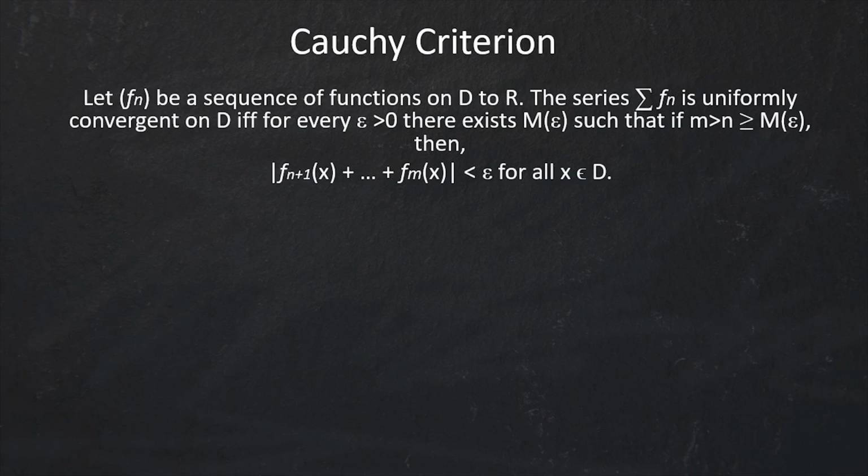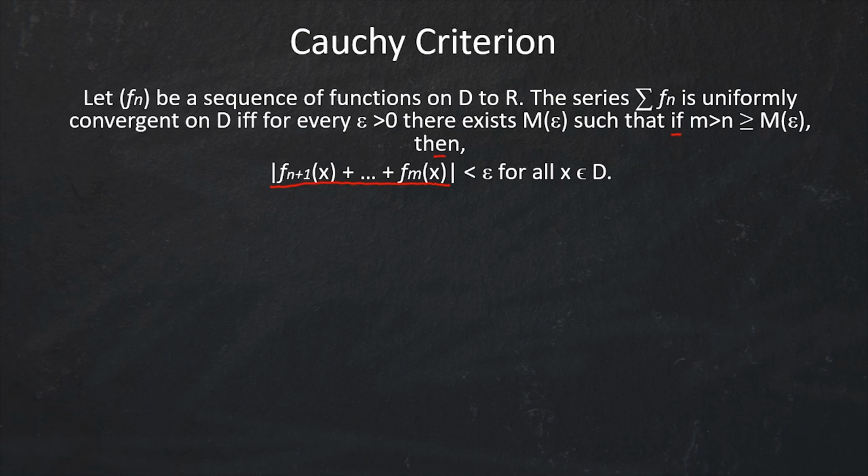Now to test whether a given series is uniformly convergent or not, we have a result called the Cauchy criterion. It says that if fn is a sequence of real valued functions defined on the subset D of R, then the series sigma fn is uniformly convergent on D if and only if for every epsilon greater than 0 there exists a real number M depending only on epsilon, such that if m is greater than n is greater than or equal to M, then this thing is strictly less than epsilon.